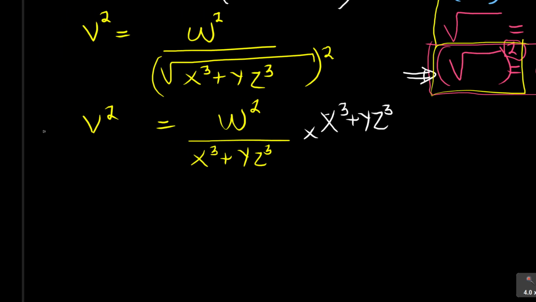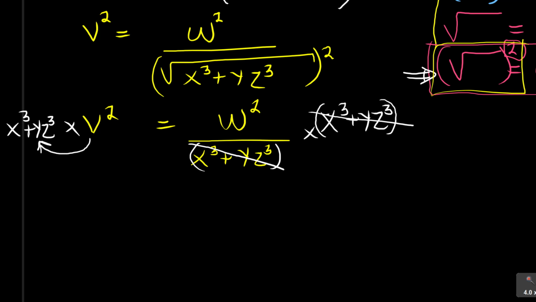Again, on the left hand side, I'll say times, and here is where it's important. If I don't put a bracket around x cubed plus y z cubed, there's something they're going to penalize you for. The best is always to protect it with brackets, so that when you're cancelling, you cancel the whole of that with all of that, not one by one. Remember BODMAS, you must respect multiplication, so otherwise it looks like v times y plus x cubed.